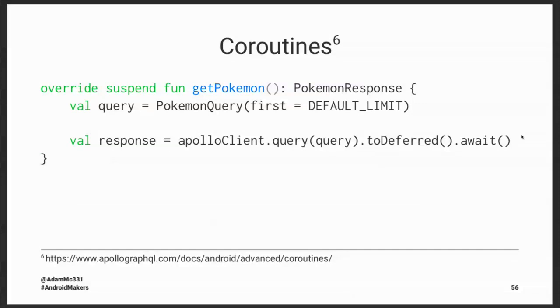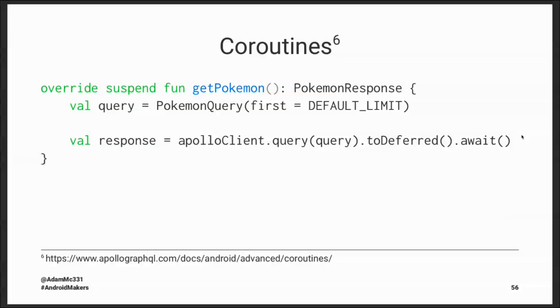There are some adapters in this library as well to take your Apollo query and convert it into a Flow. But again, I personally am not familiar with Kotlin Flows yet, so I've left that out of the presentation. But if you're familiar with Flows, check out this link at the bottom, and you'll be able to understand how you can convert things to a Flow and work with that as well. So those are the three options we have for consuming Apollo queries.